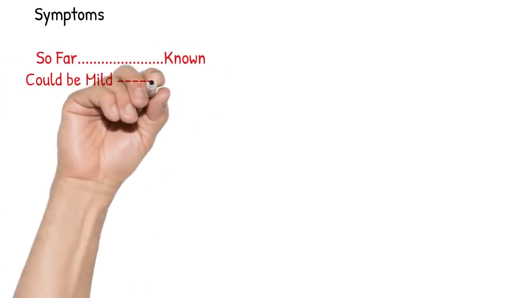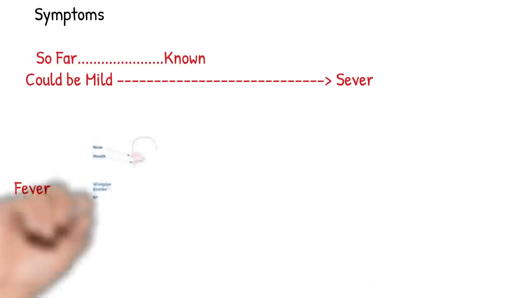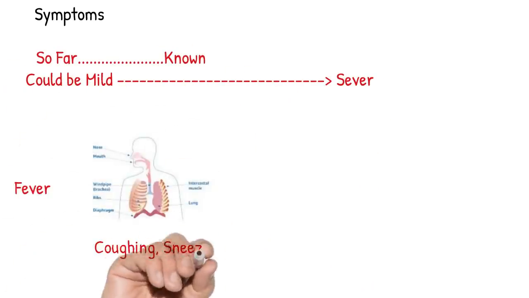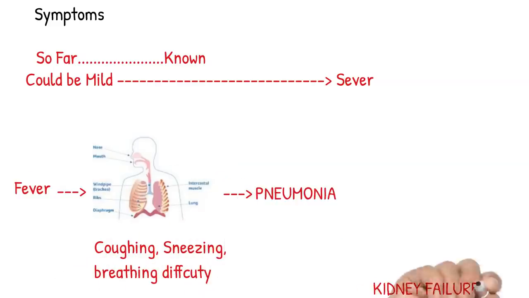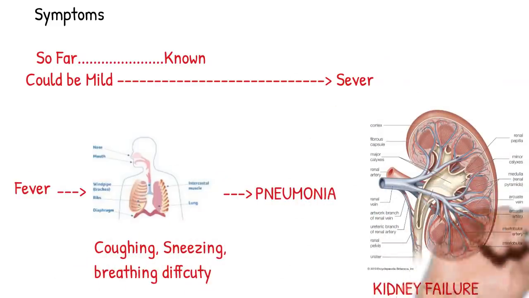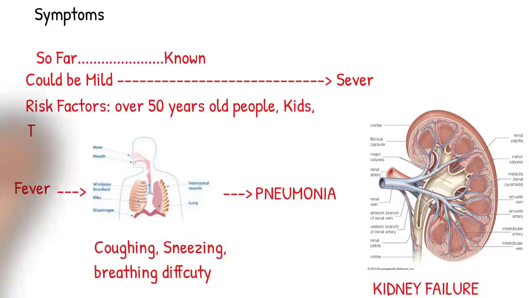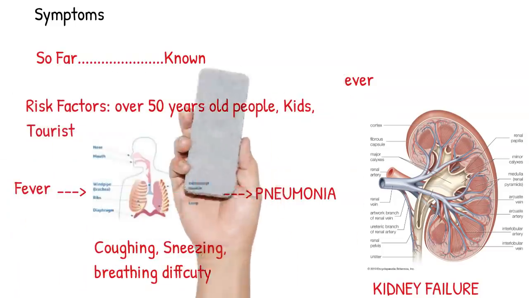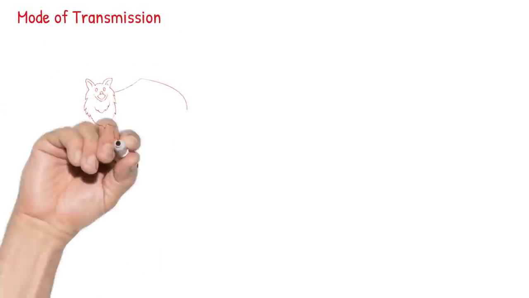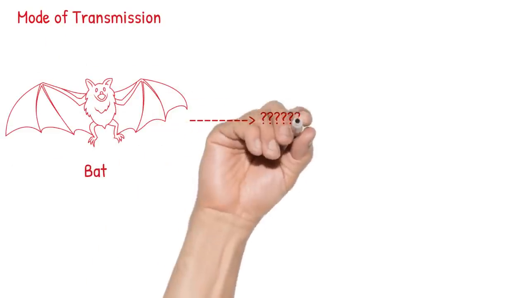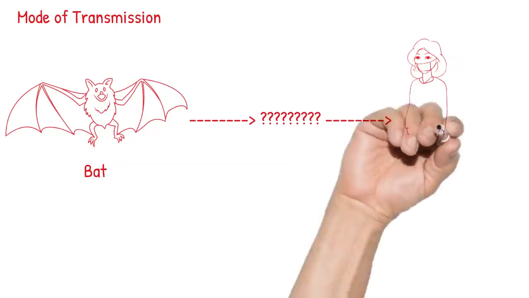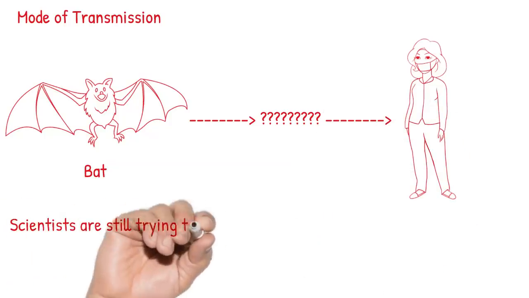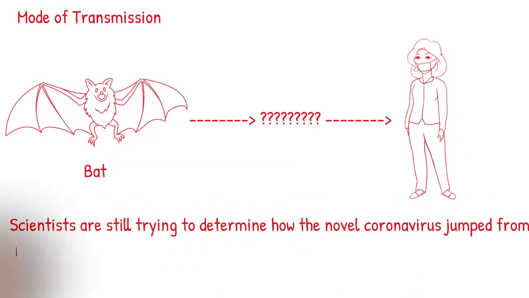Whatever we know from the recent news and research papers, symptoms can be mild to severe. Symptoms start with regular fever with coughing, sneezing, dizziness, and breathing difficulty. It can progress to pneumonia plus kidney failure too. Bat is highly suspected as the origin of this novel coronavirus, but researchers still don't know how this coronavirus jumped from bat to human.